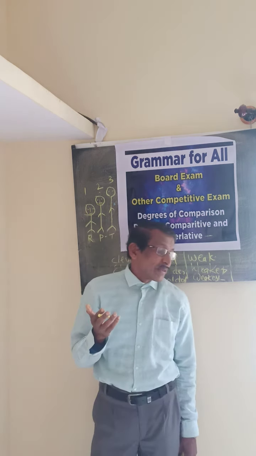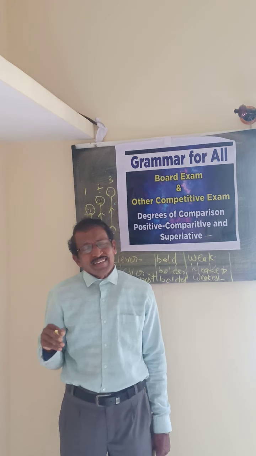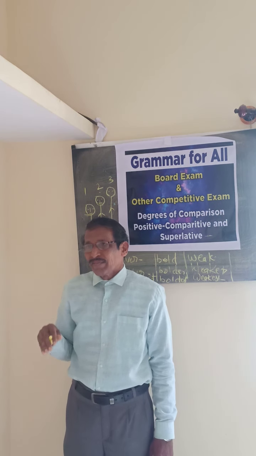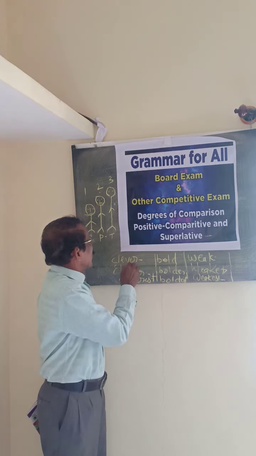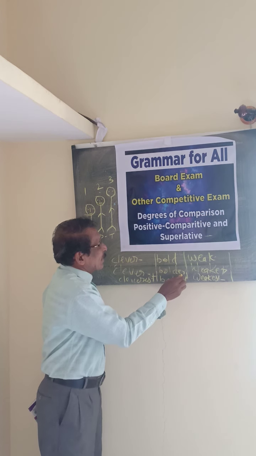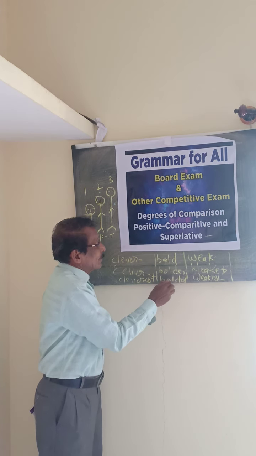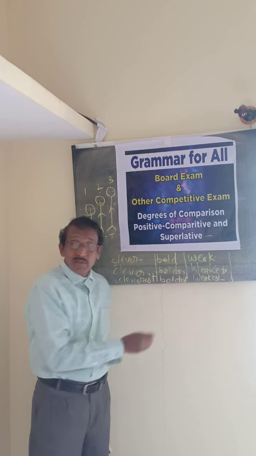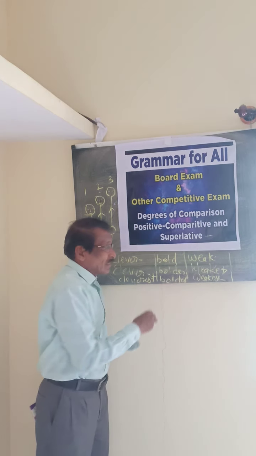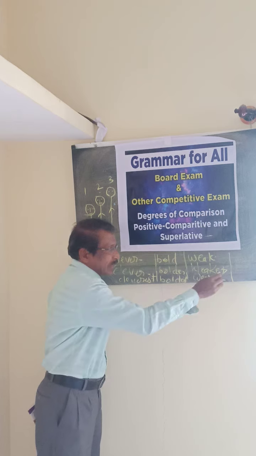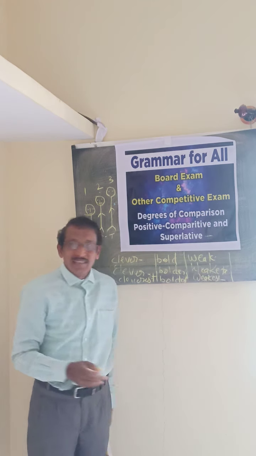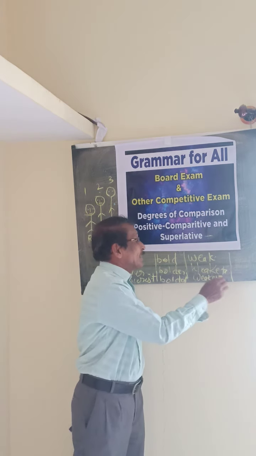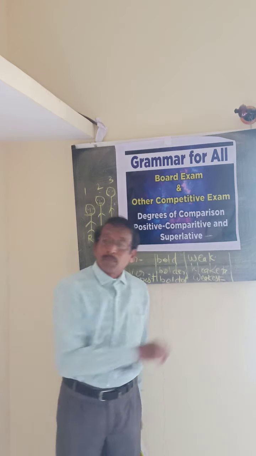So we saw that we used ER with bold, and in the same way EST for boldest. Here also weak is the positive. We added ER to get the comparative degree and EST to get the superlative degree.